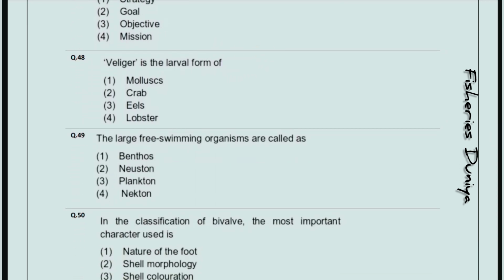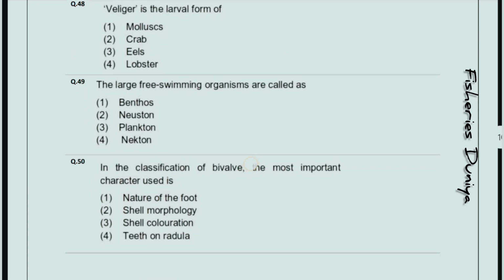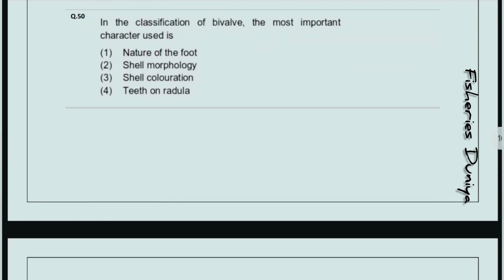Next, veliger is the larval form of, so the correct answer is option number first, molluscs. The large free swimming organism are called as, so the correct answer is option number 4, nekton. In the classification of bivalve, the most important character used is, so the correct answer is option number 2, cell morphology.